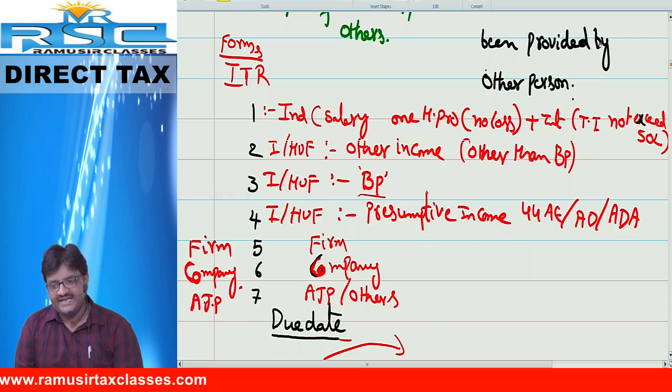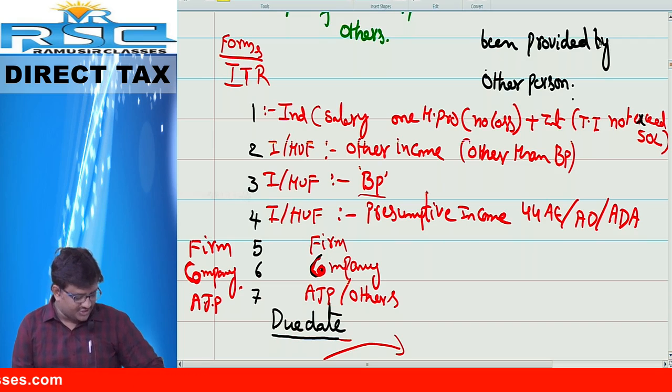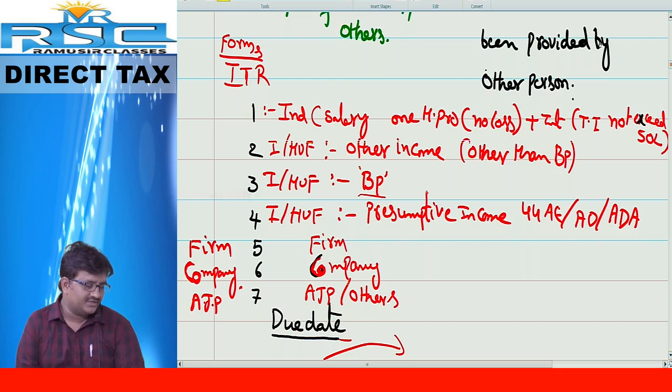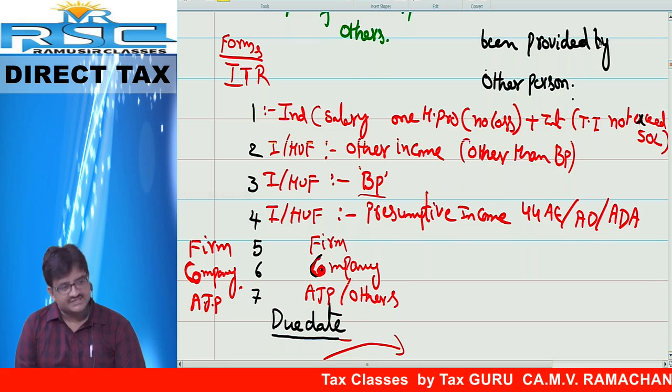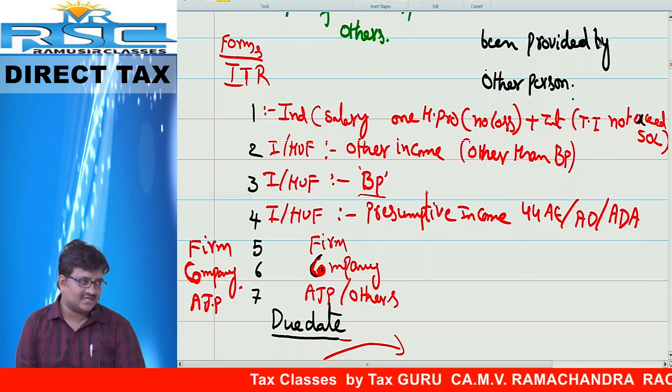Idea number 3. Individuals or HUFs having income from business or profession.